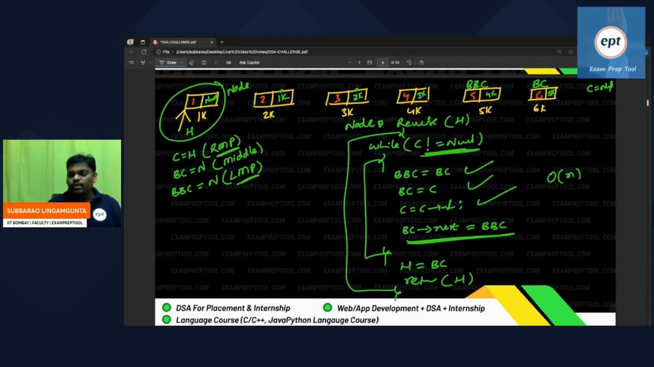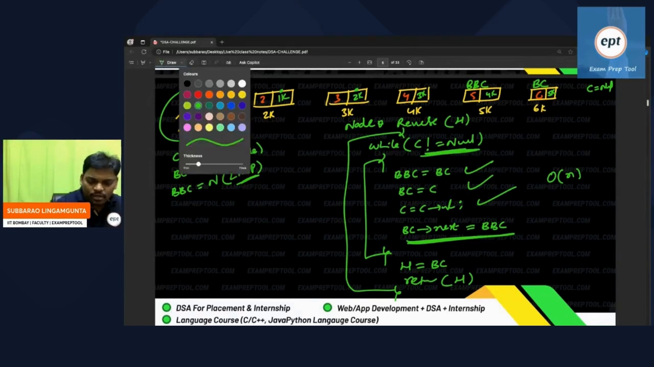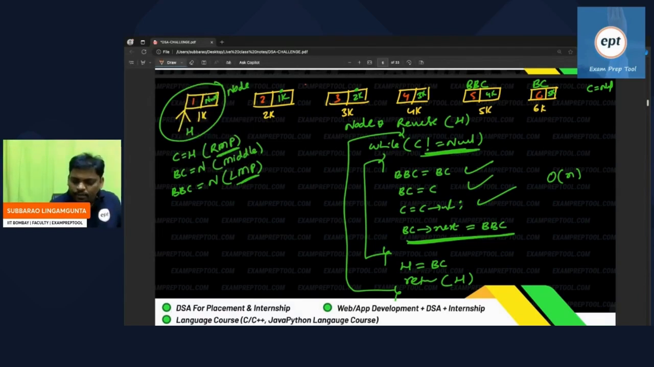First node you are doing reverse. Second node you are doing reverse. Third node you are doing reverse. Fourth node you are doing reverse. You may ask how reverse is going on. How reverse is going, I already explained. Third one, instead of going to fourth one, you will go to second one. This is called reverse. Fourth one, instead of going to fifth one, you will go to third one. Fifth one, instead of going to sixth one, you will go to fourth one.